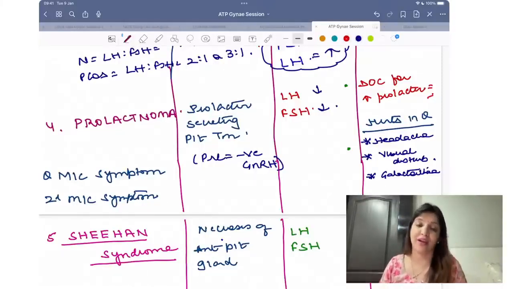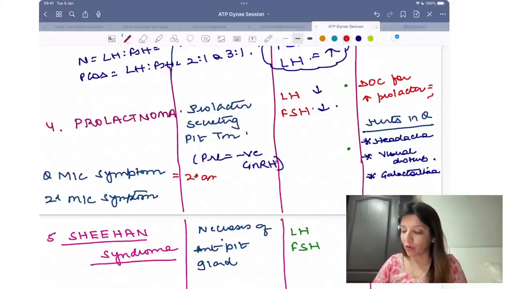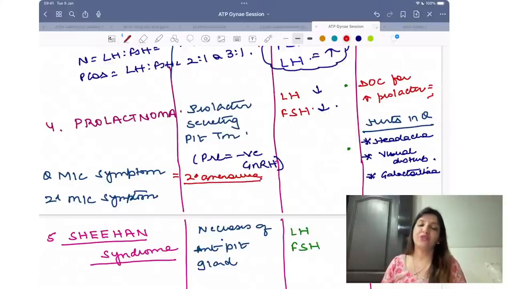Now, what is the most common symptom of prolactinoma? अगर ये question आएगा that what is the most common symptom of prolactinoma, please do not say galactorrhea. Galactorrhea is not the most common symptom of prolactinoma. Most common symptom of prolactinoma is secondary amenorrhea.